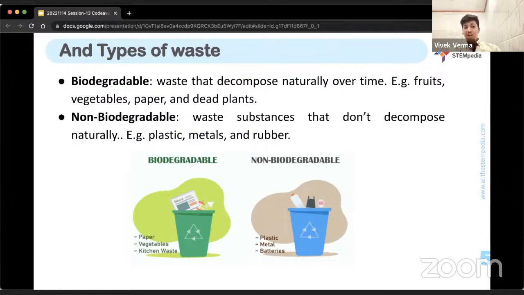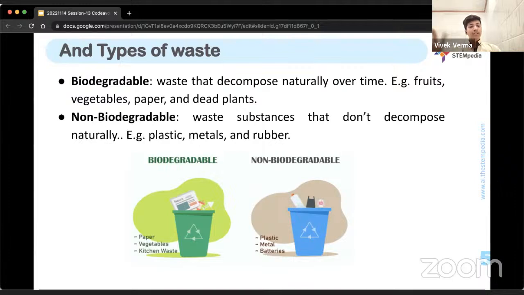You have vegetables, eggshells, and animals that die due to some calamity or some other reason. Their bodies are also decomposed naturally. All that waste that can turn into soil and help nourish the soil is categorized as biodegradable waste.